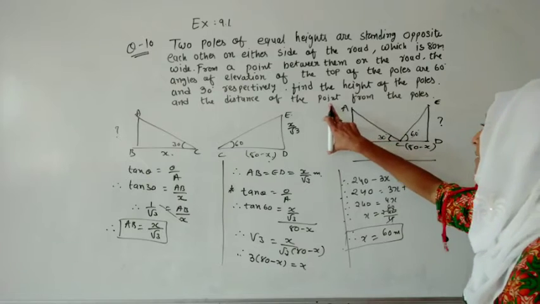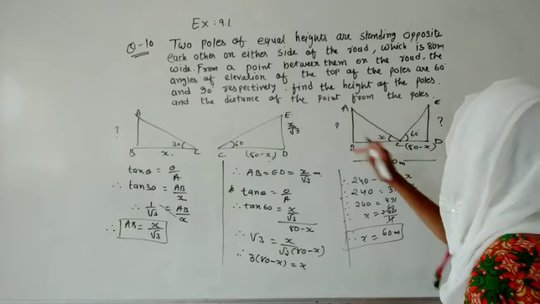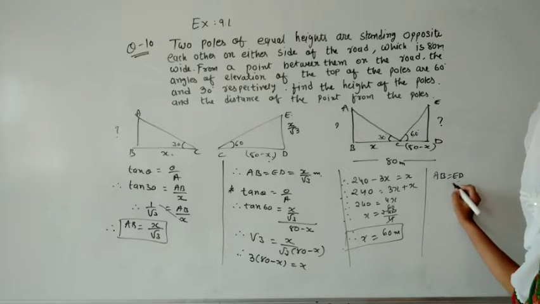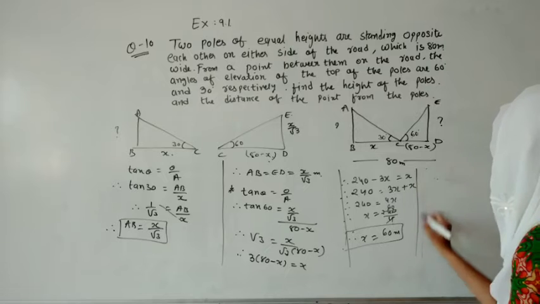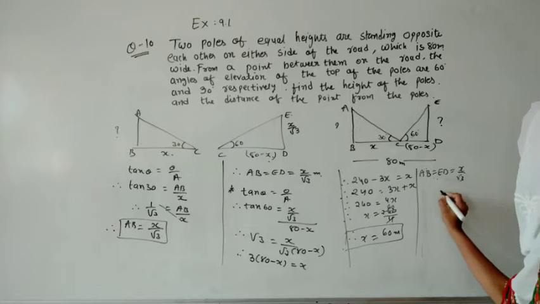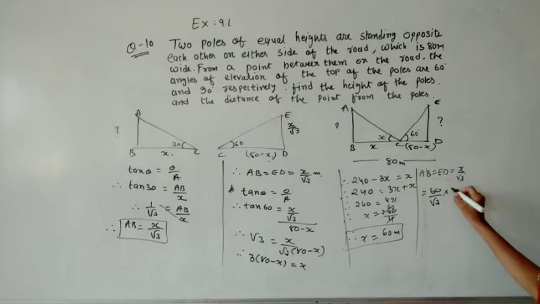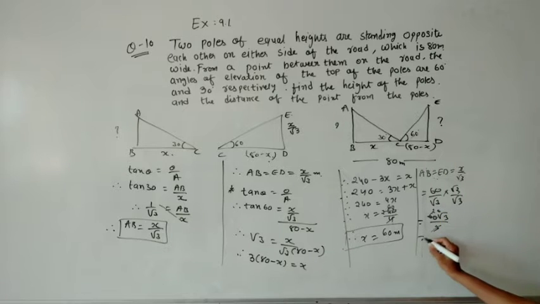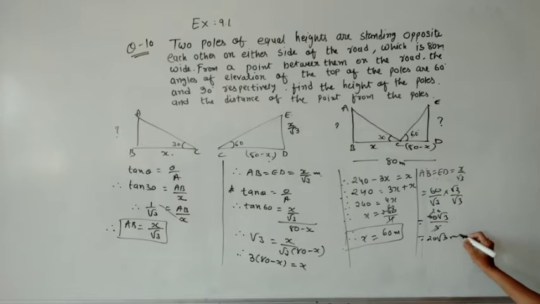But the main thing is that we have to find the height of the pole, that is AB. So let us substitute the value over there. So AB is equal to ED, and they both are equal to what? So let me write over here that AB is equal to ED is equal to x upon under root 3. So that will become 60 upon under root 3. Now we have to do rationalization. So let us rationalize it. So it will become 60 under root 3 by 3. Let us reduce it more. So it will become 20 under root 3 meter. And if you want to substitute the value of under root 3, that is 1.73, you can substitute.